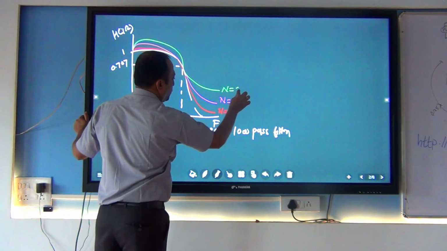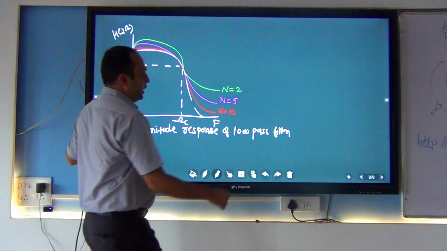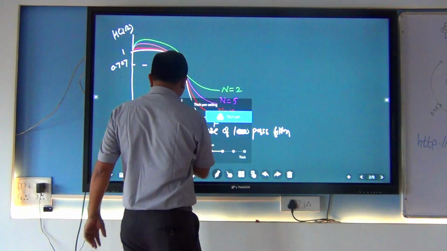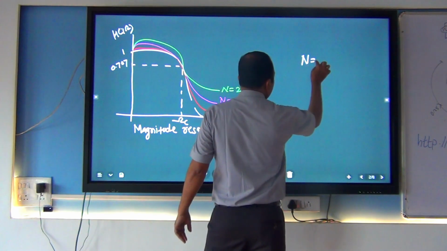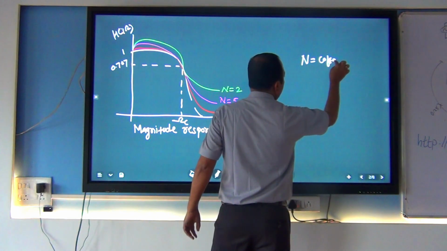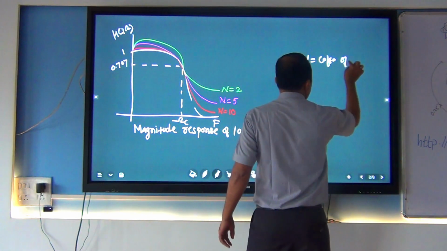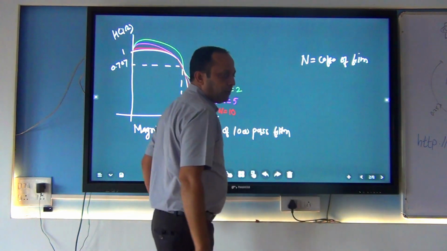N equal to 2. So what is this n? N represents the coefficient of the filter, also called the filter order.